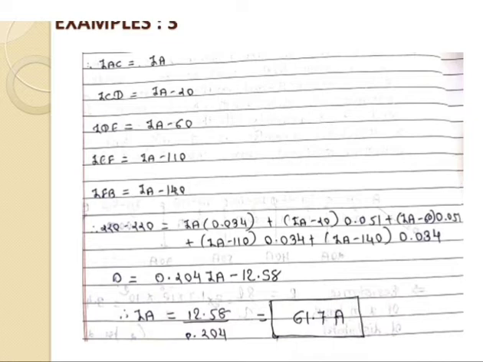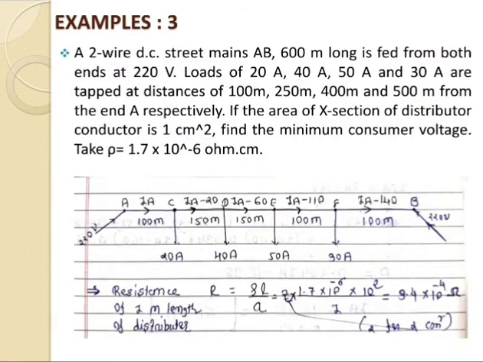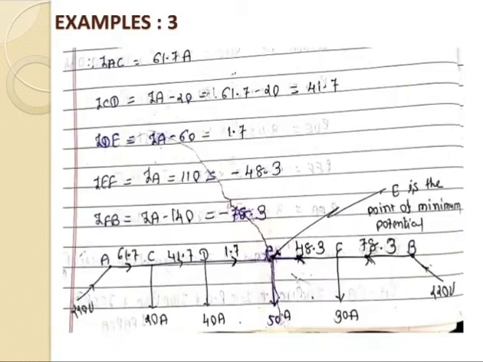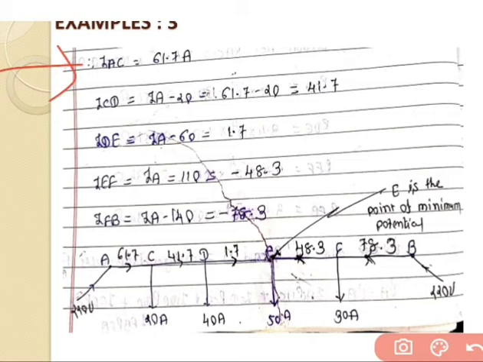Now this is the value of current flowing in the section. Already inside the figure we have assumed the values of the current. So in these equations, wherever we have written IA, we put the value IA equal to 61.7, so we get the direction.